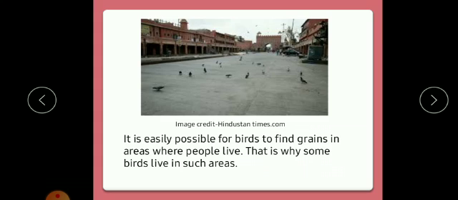Children, many times we see birds near our houses. Birds come to human settlements to find food, that is grains. It is easily possible for birds to find grains in areas where people live. That is why some birds live in such areas.